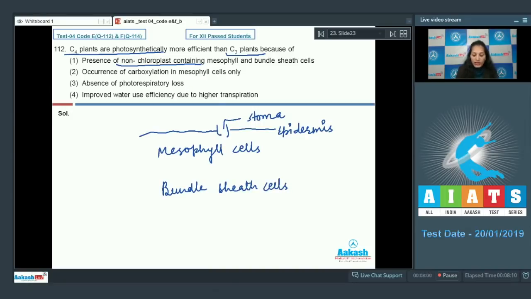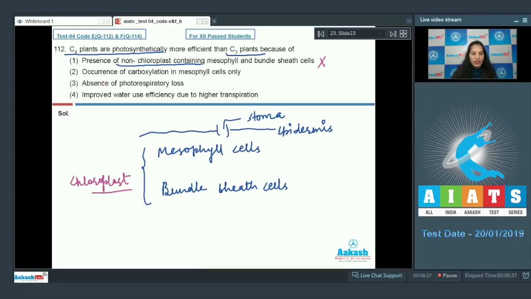So both mesophyll cells and the bundle sheath cells contain chloroplast. So this option is ruled out. Although in the chloroplast, the bundle sheath cells are agranal, they lack grana, hence only dark reactions take place in the